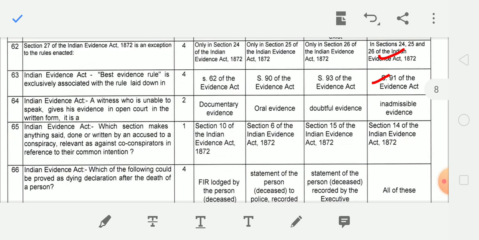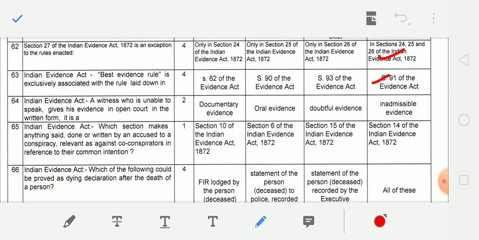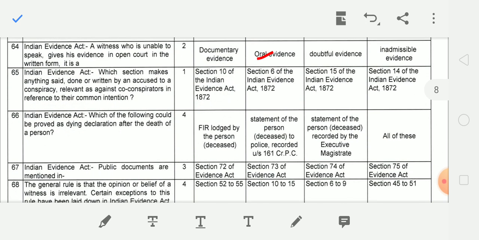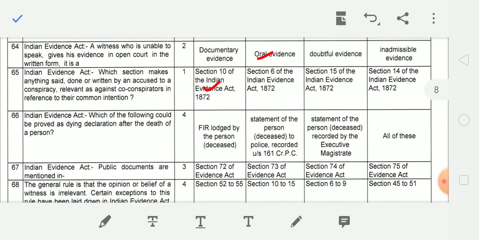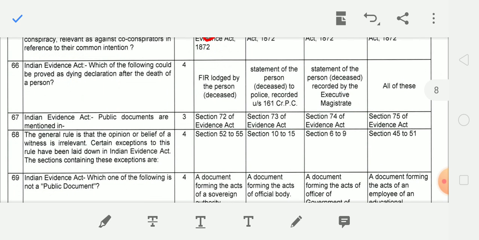A witness who is unable to speak gives his evidence in open court in written form. It is oral evidence. Which section makes anything said, done or written by an accused to the conspiracy relevant as against co-conspirators in relation to common intention? Section 10. Which of the following could be proved as a dying declaration after the death of the person? All of these.